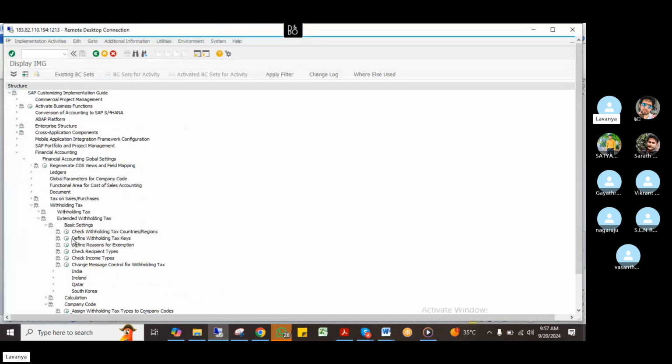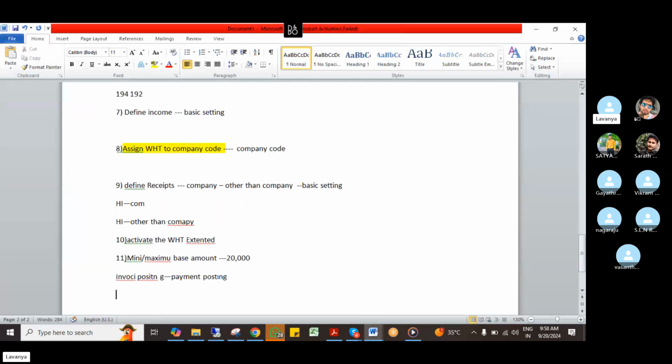Then see here, I have done the withholding tax countries and tax keys. Tax keys means I said it's related to sections. Recipient type means company or other than company. Income type means this is related to which section. And if you come to here, one more configuration we have to do. We are doing India, right? India business place. I have to inform the system of one business place, so define the business place.